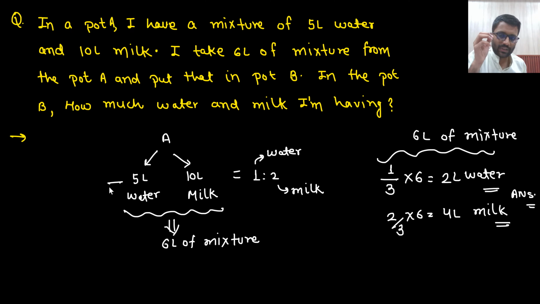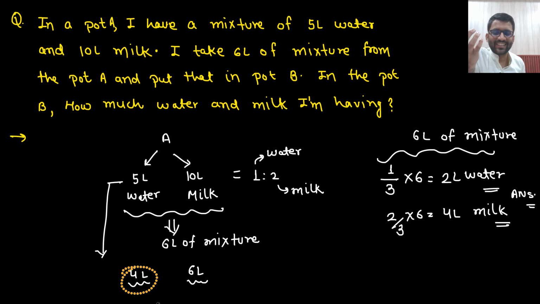So in pot A, how much water is left now? 1 liter you have taken away, so 4 liter. And how much milk is left? 4 liter you have taken away, so 6 liter. 4 liter and 6 liter. So the ratio is different now, it would be 2:3, whatever it is. So now the ratio has changed. Okay. Yeah, I was thinking this ratio cannot change. Right, 2 liter I have taken, so this is 3. So the ratio will be 1:2 only. This is what I was thinking. So the ratio is 1:2 only.